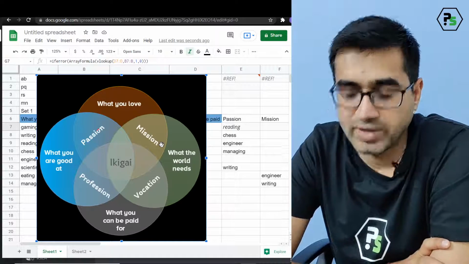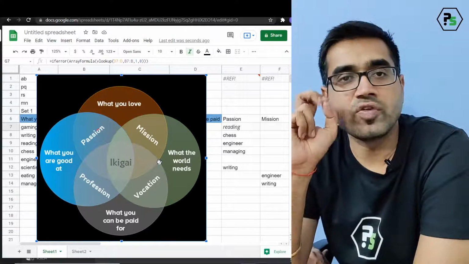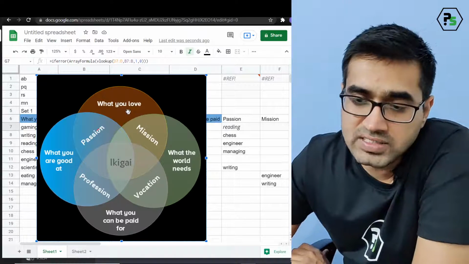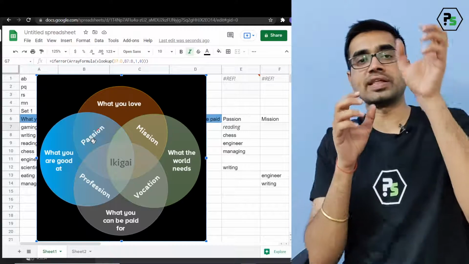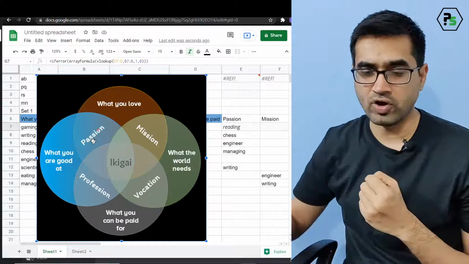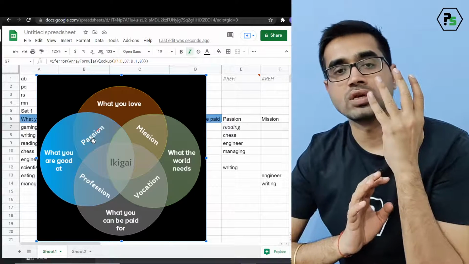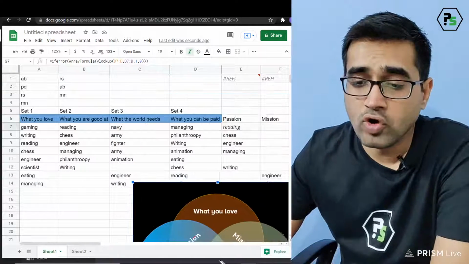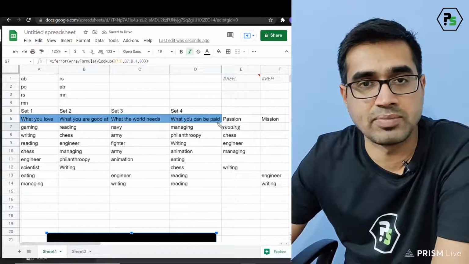As promised. Okay. So you have this in which you need to find the common of the two terms. Whatever is in what you love and what you are good at becomes your passion. So in one column I want to get what I love, what I'm good at, what I can be paid for, and what the world needs. So there are a total of 4 sections, or 4 circles, or 4 columns. So I need 4 columns to write all those things.